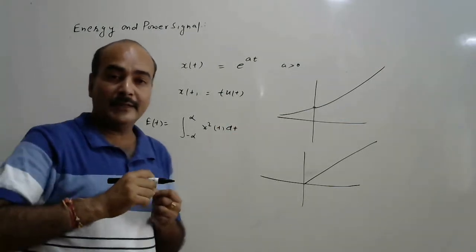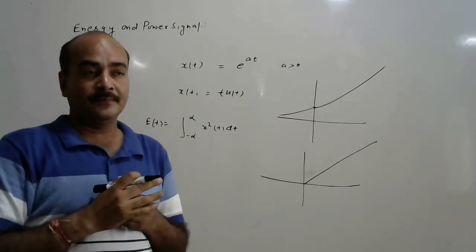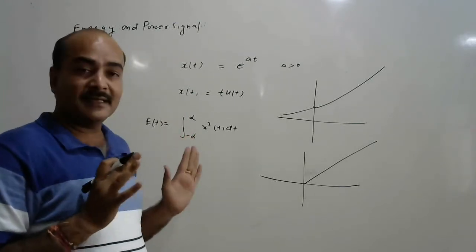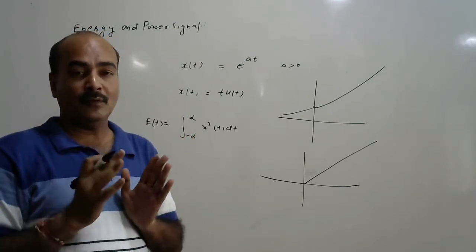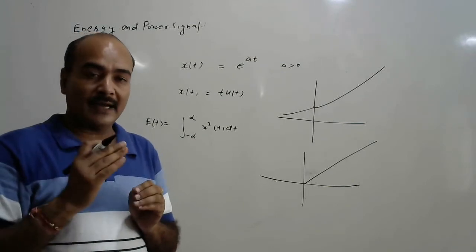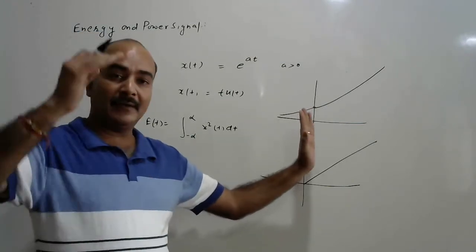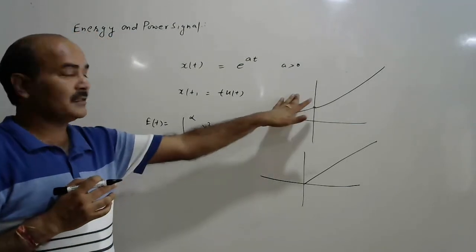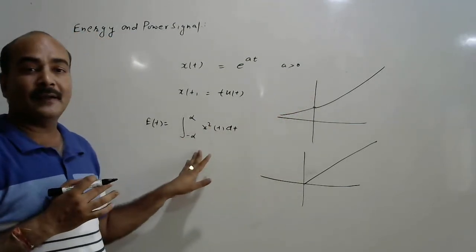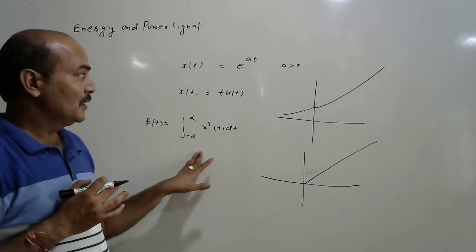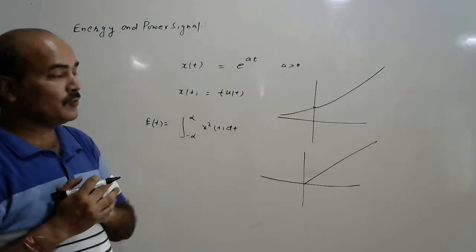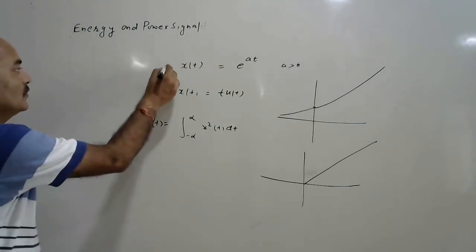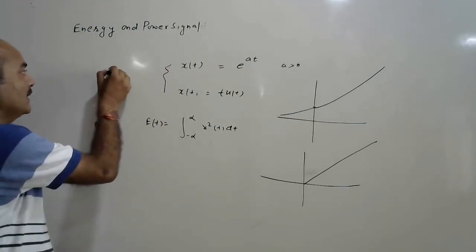Because the magnitude keeps increasing, and the integral represents a summation, you are adding finite values up to an infinite value. So when you integrate this term, it is infinite. So if the magnitude of the signal keeps increasing, it is not an energy signal.